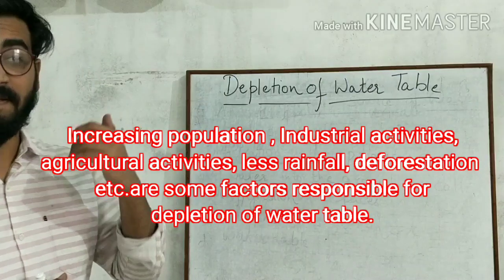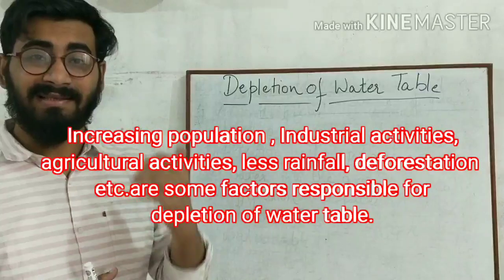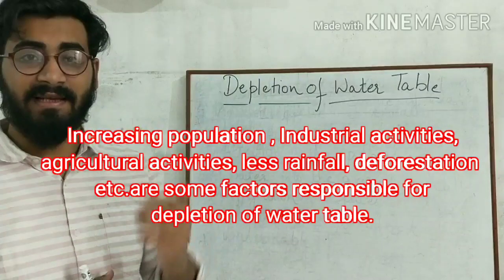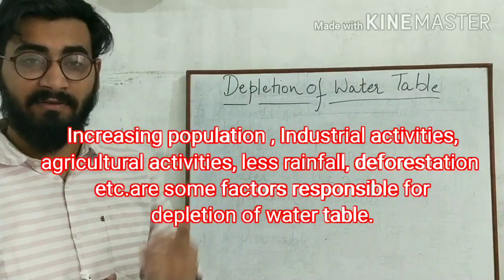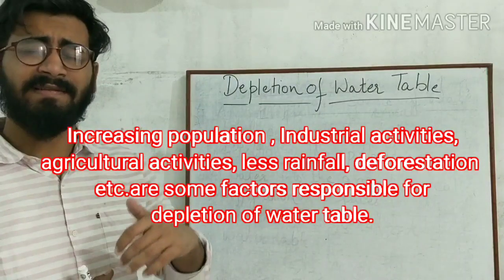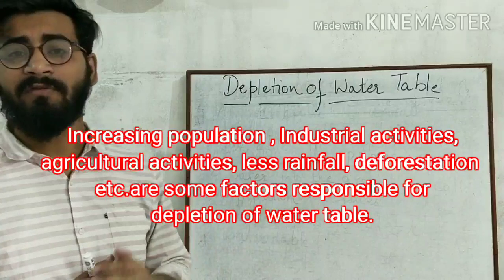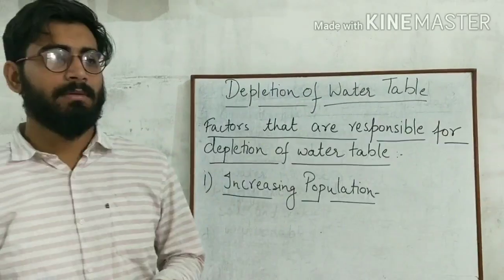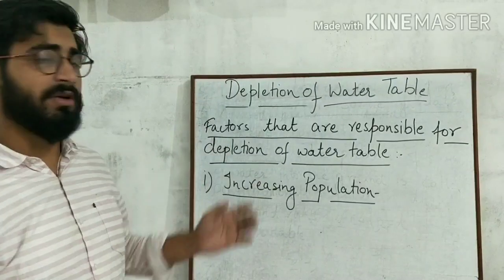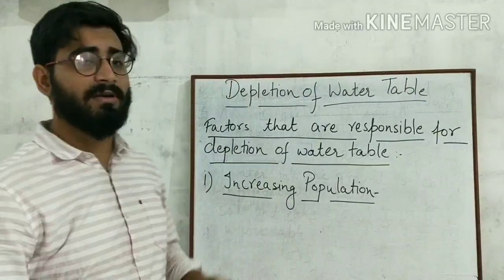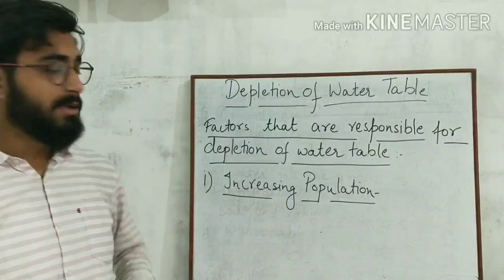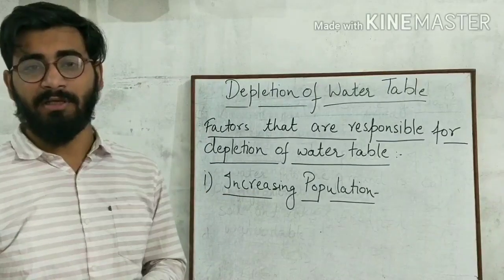Yes, increasing population, agricultural activities, industrial activities, less rainfall, deforestation, etc. They are the factors that are responsible for the depletion of water table. So now let us discuss the most important factors that are responsible for the depletion of water table. First one is increasing population.